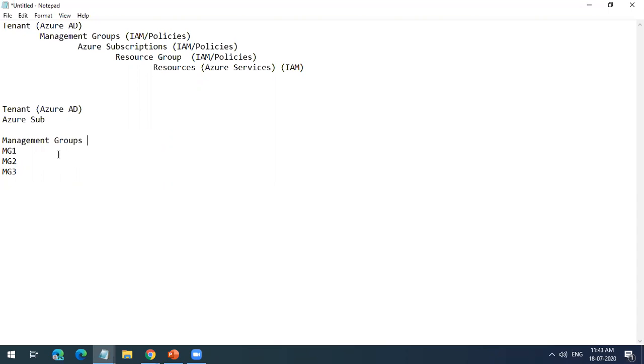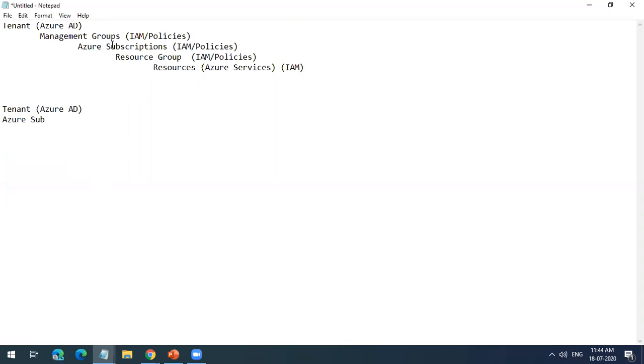I can assign policies here, and they get inherited from here. Below that I will have my subscriptions, sub 1, sub 2. Whenever I give access controls and policies to a management group, these are automatically assigned to the subscriptions. I hope this was clear.